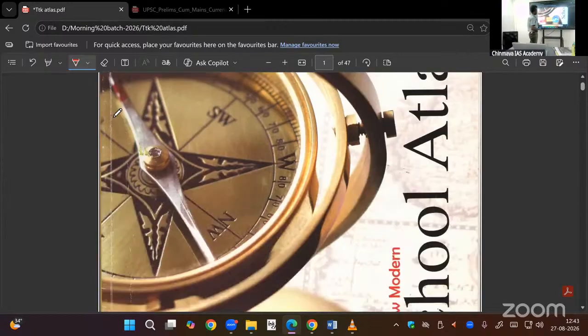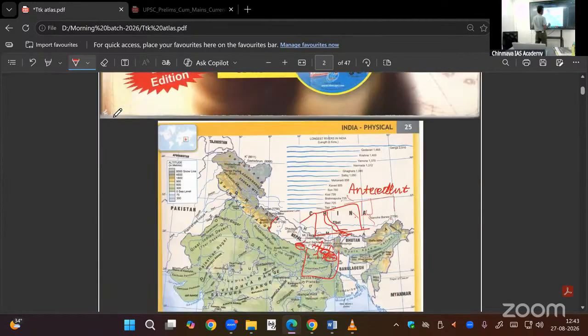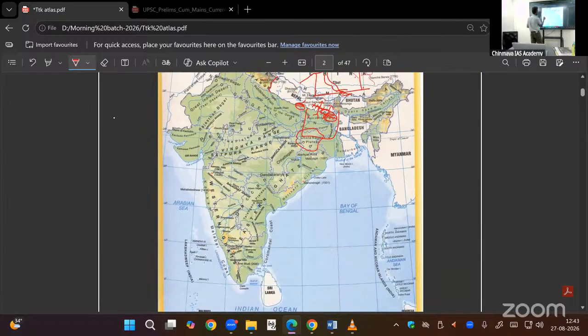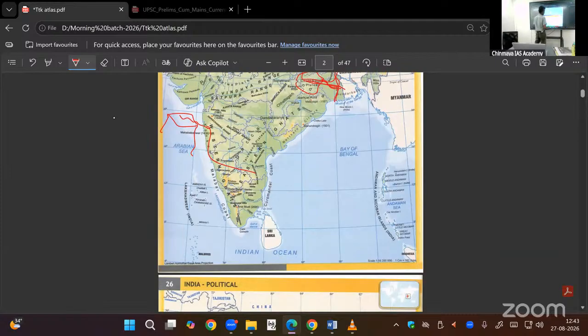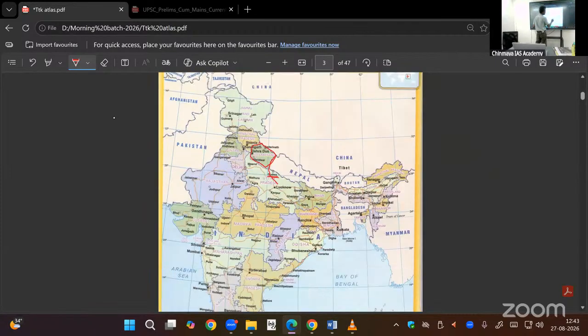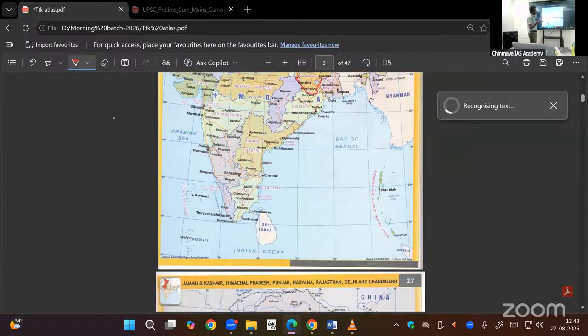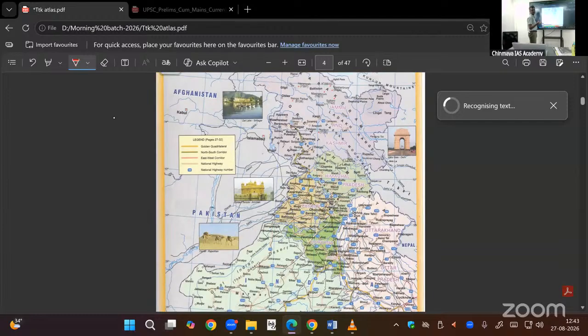So here also the same problem. Plateau, Chota Nagpur Plateau. From that plateau, the Damodar River traverses and comes to the plain in Bengal. This is the Hooghly River. Tributary of Hooghly is the Damodar. Damodar is coming from Chota Nagpur Plateau, Jharkhand. During rainy season, flood. During dry season, no water, no electricity, no industrial development, many issues.